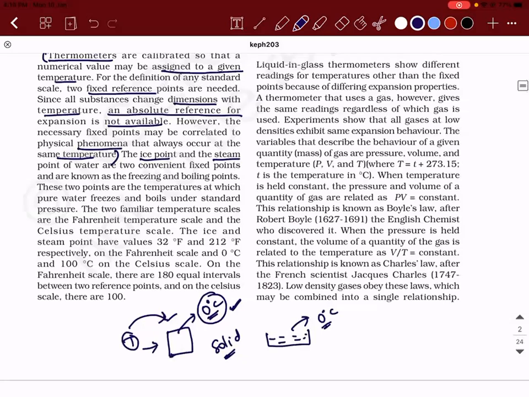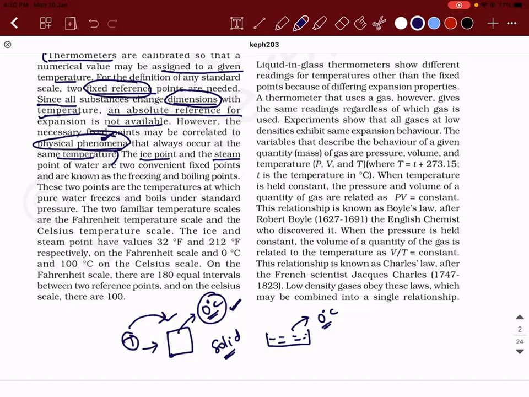For the definition of any standard scale, two fixed reference points are needed. This is the most important. Since all substances change dimensions with temperature, change dimensions means they either expand or compress, an absolute reference for the expansion is not available. However, the necessary fixed points may be correlated to physical phenomena that always occur at the same temperature.